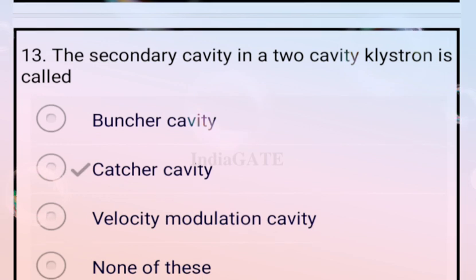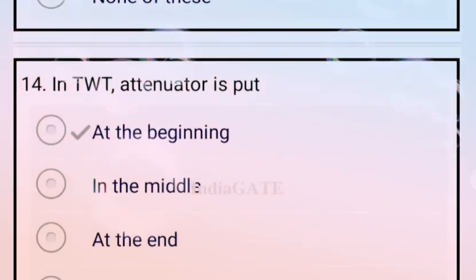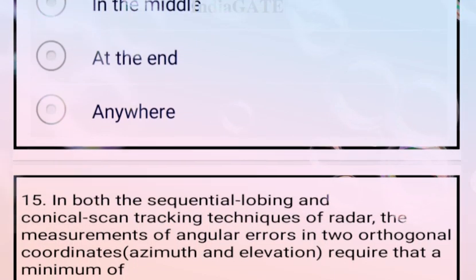Next question. The secondary cavity in a two cavity klystron is called the catcher cavity. Option B is your correct answer. Next question. In TWT, the attenuator is put at the beginning. So option A is your correct answer. Next question.